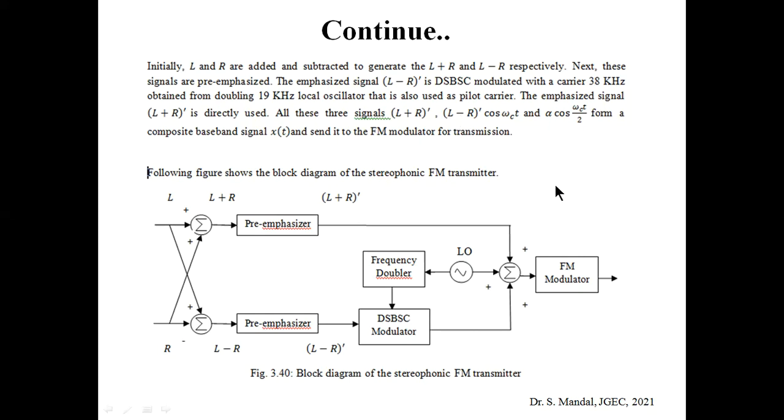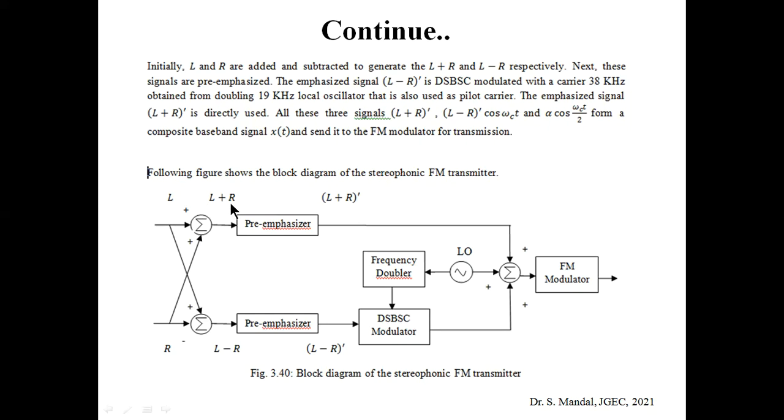So for that purpose we are using the DSBSC modulation. That means shifting the spectrum into other regions, so that they will not overlap with each other. Okay, let's see. Originally L and R, these are the two signals.